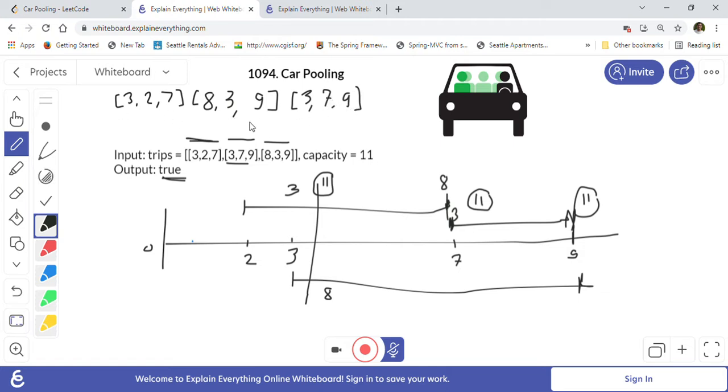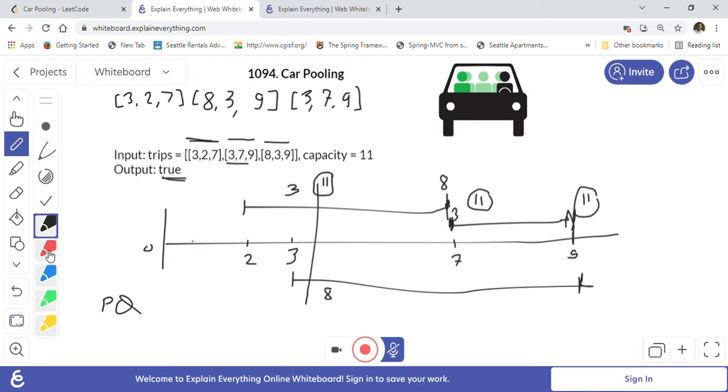So we will sort the trips array first, and after that we will create one priority queue, the heap implementation in Java. In this case we want to keep the trip which is ending first on the top, so it is a kind of min heap that we are going to use.